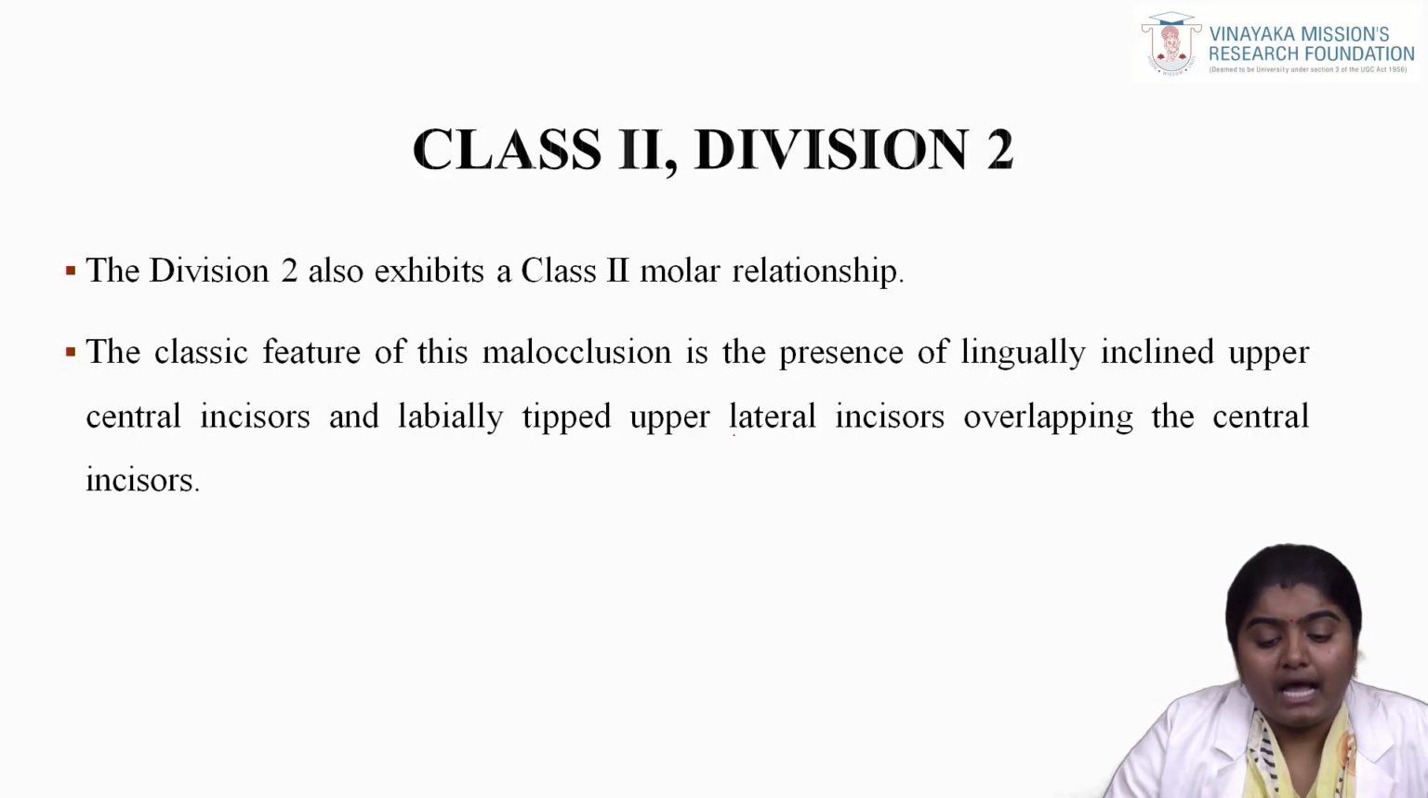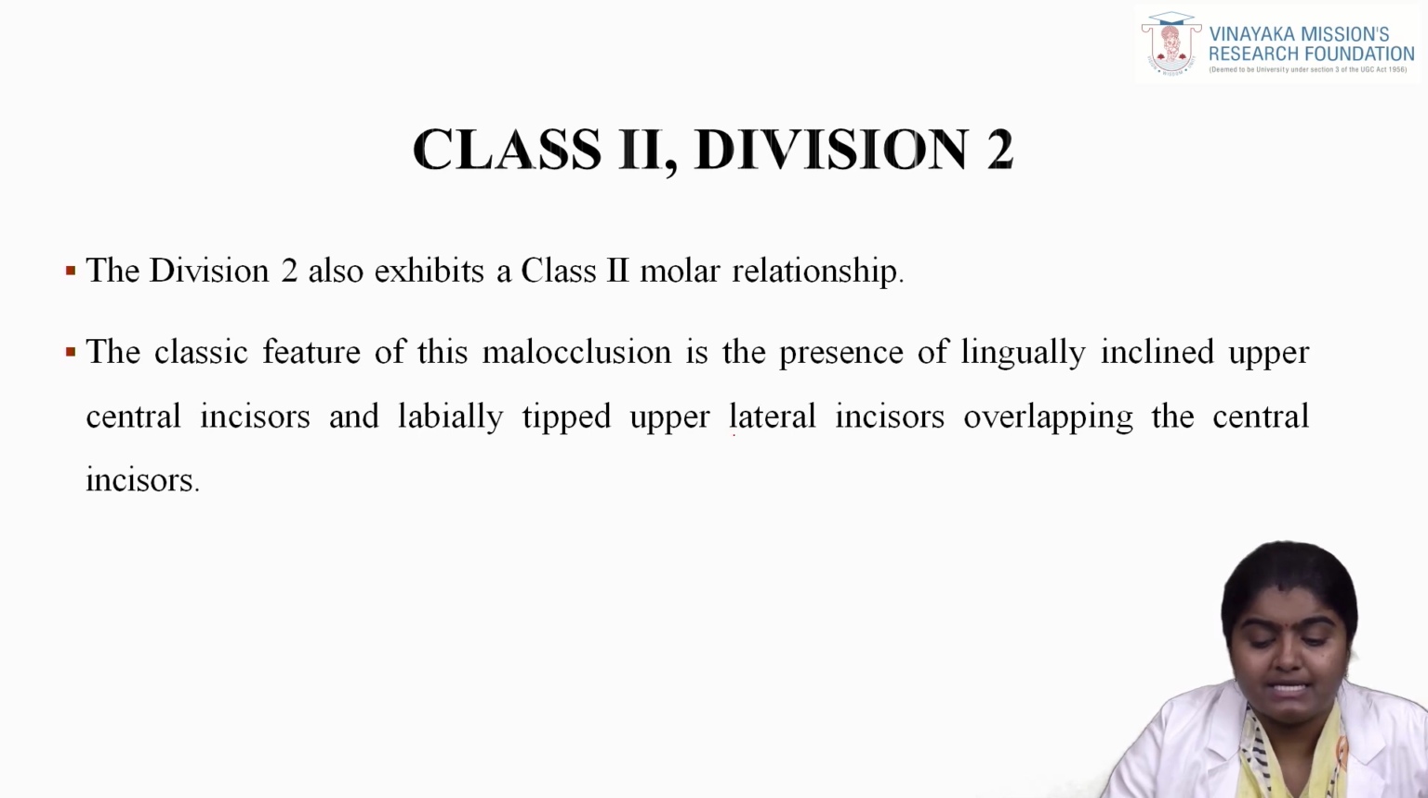Next we will be seeing class 2 division 2. Here the patient also exhibits a class 2 molar relationship. The classic feature of this malocclusion is the presence of lingually inclined upper central incisors and labially tipped upper lateral incisors overlapping the central incisors.